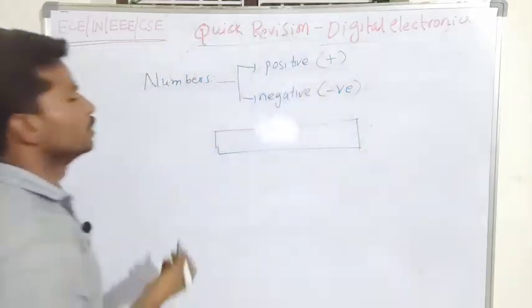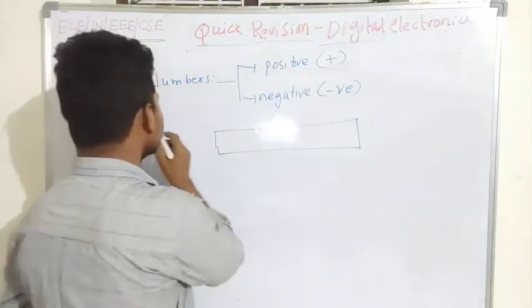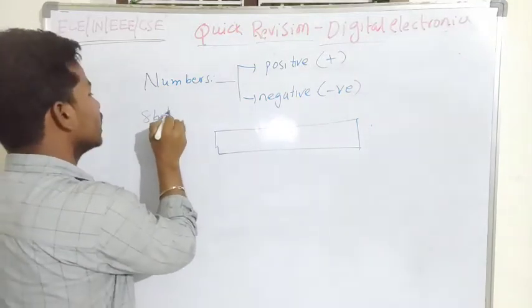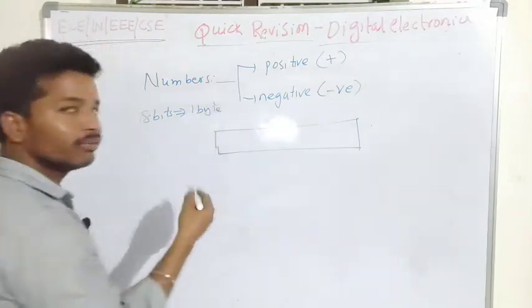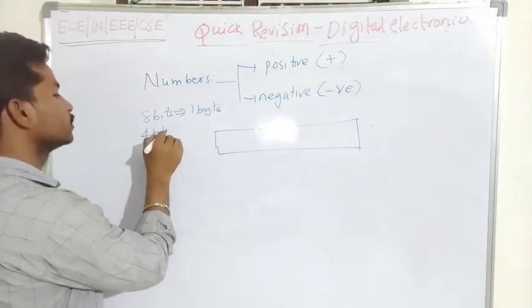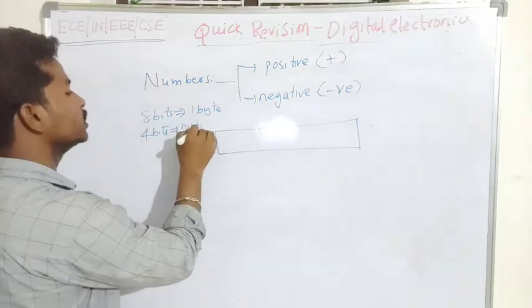Let us assume a collection of 8 bits is equal to 1 byte. A collection of 4 bits is called a nibble.